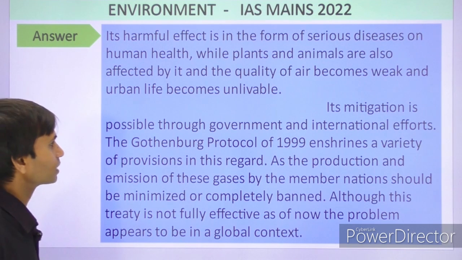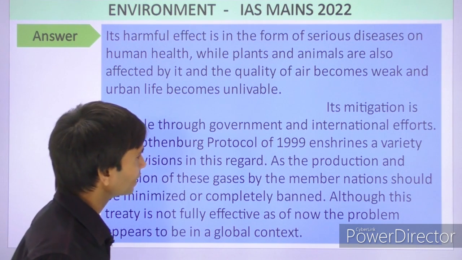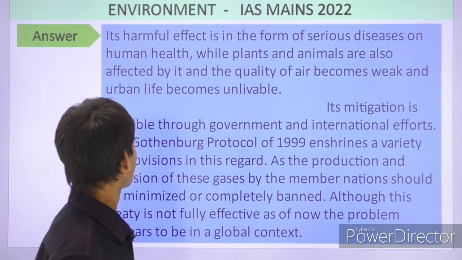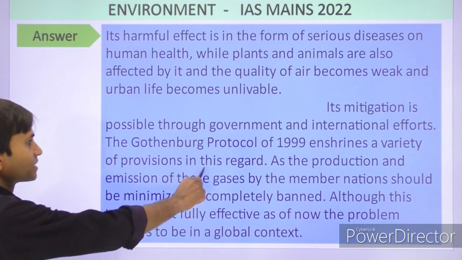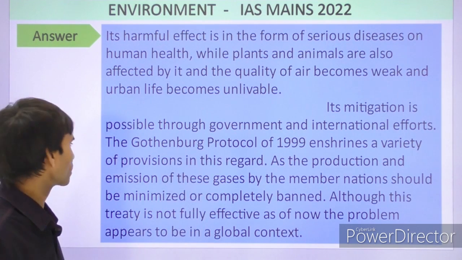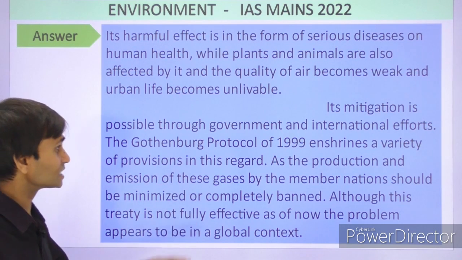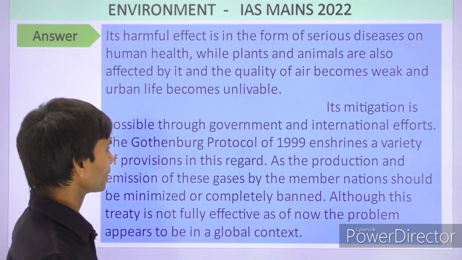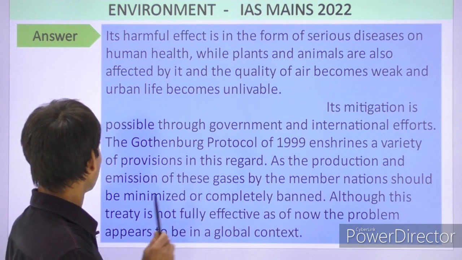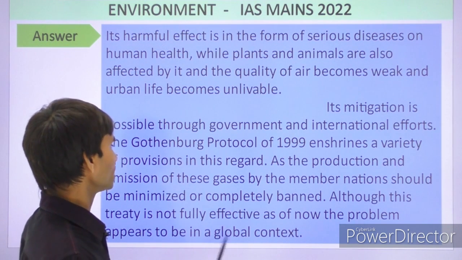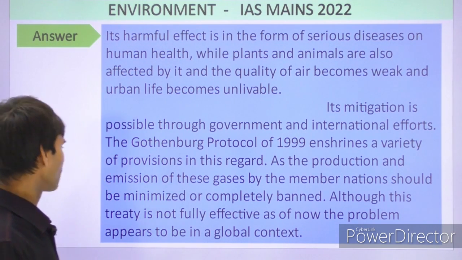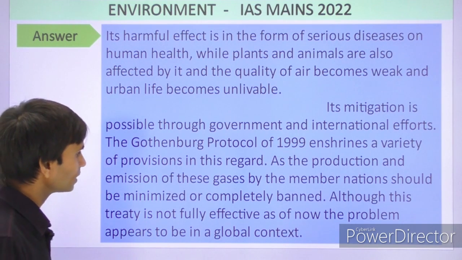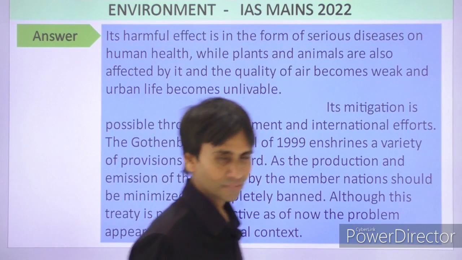The Gothenburg Protocol of 1999 enshrines a variety of provisions in this regard, as the production and emission of these gases by the member nations should be minimized or completely banned. Although this treaty is not fully effective as of now, the problem appears to be in a global context. This is the answer.